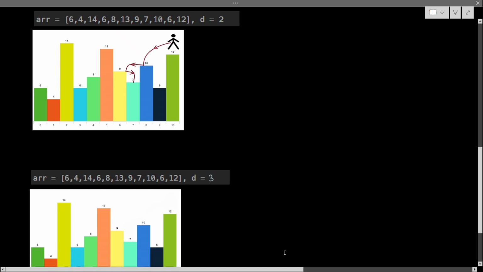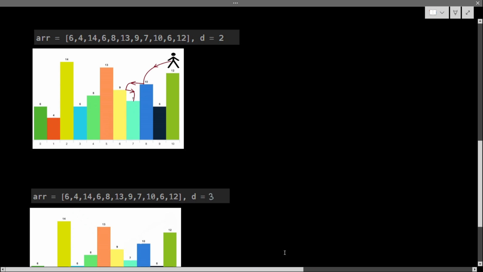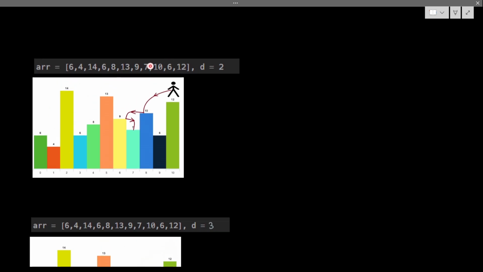Let's see what we could do. If d equals 2, from 6 I can jump to 4, so it is not a good case. For 14, where could I jump? You can jump from 14 to 8 because d equals 2, and I can jump to 6 as well. It is better to jump to the highest value, because from there I can get another jump. So this is my pictorial representation. I am getting this from visualization; in the logical case we will see what we could do.